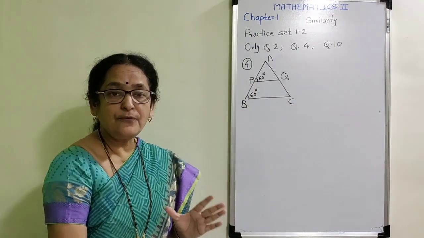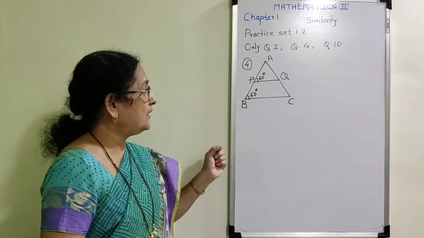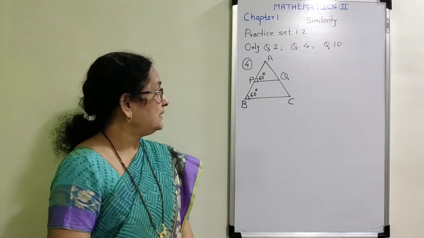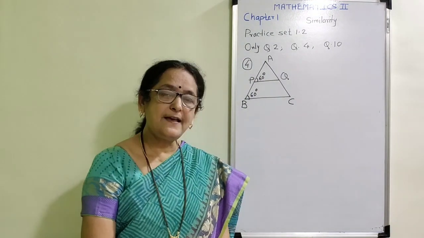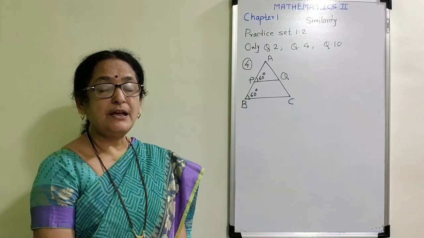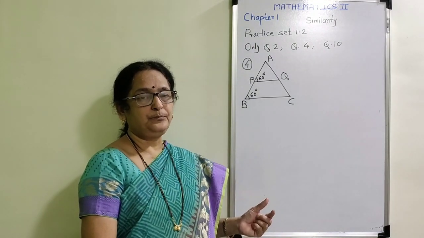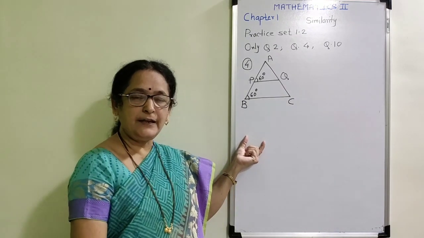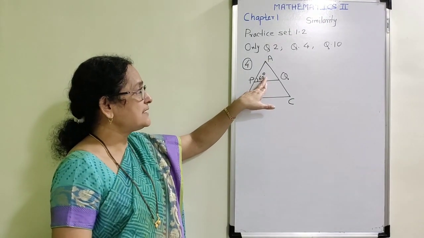Now with the help of the given things, how can I prove this? They have given the measures of two angles as equal. Those two angles whose measures are equal, is there any relationship between them? Yes, this is a pair of corresponding angles. And in 9th standard, we have studied the corresponding angle test when two lines and their transversal are given.